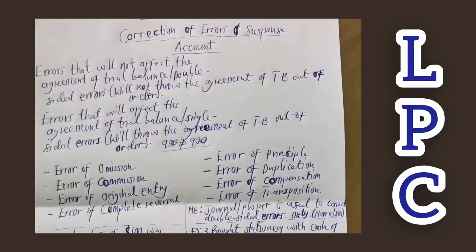So errors of commission are errors that are made in the same class of account. Because of that nature and the similarity of the names and the pronunciation, we say that errors of commission always have this attribute. Always, we say there are errors that are committed in a wrong personal account, because they bear similar names, are found in the same class of account, and have that personal link.